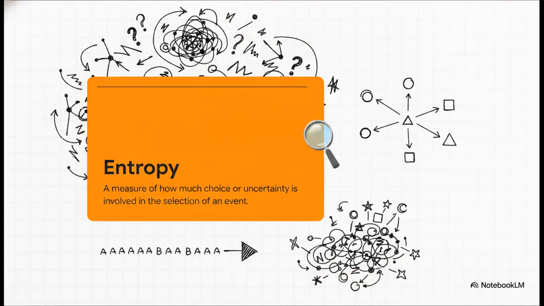Shannon borrows this concept of entropy straight out of statistical mechanics. Now in physics, entropy measures disorder. But in information theory, Shannon uses it to measure the amount of information generated by a source per symbol. And that basically equates to how much choice or uncertainty is involved. Think about it. If you know exactly what the next letter is going to be, the entropy is zero. There is absolutely no new information being delivered.